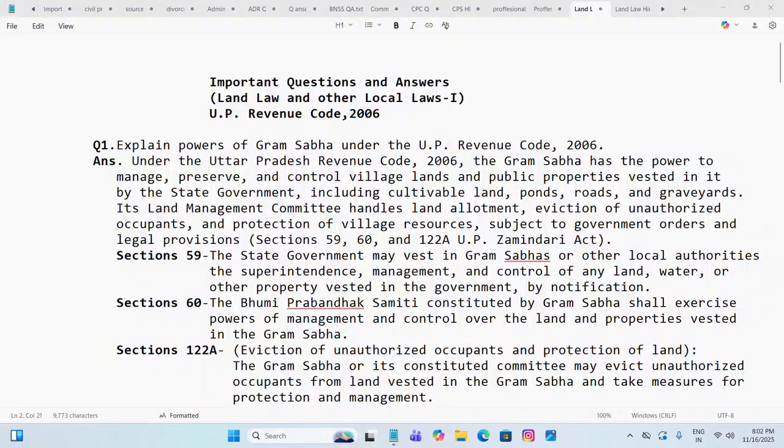Hello friends, today I am taking a new subject, Land Law and Other Local Laws, first year LLB, important questions and answers under UP Revenue Code 2006.